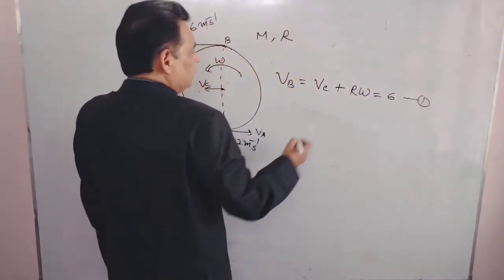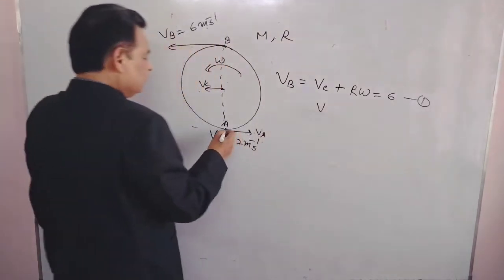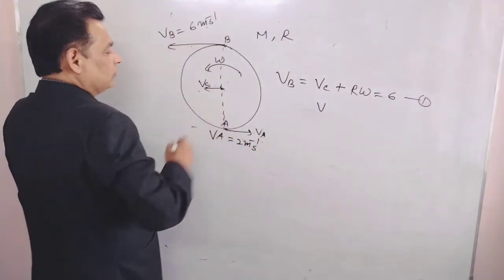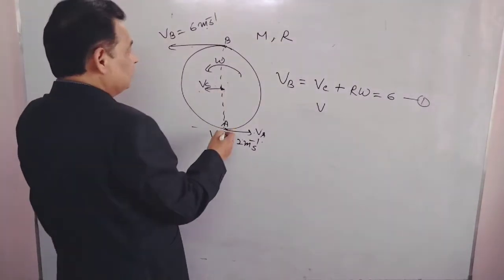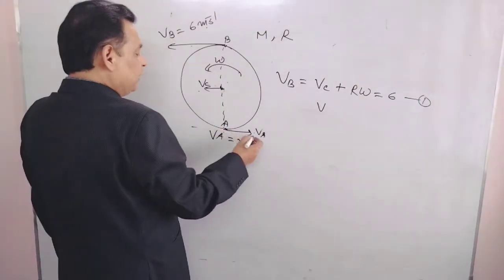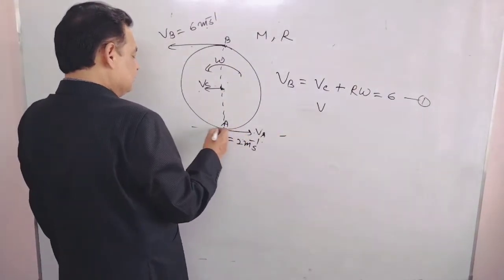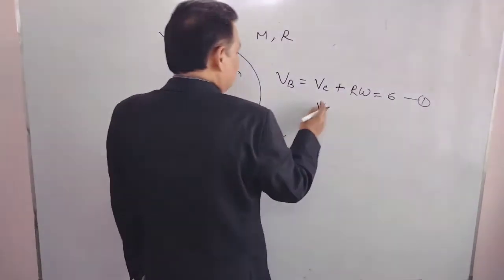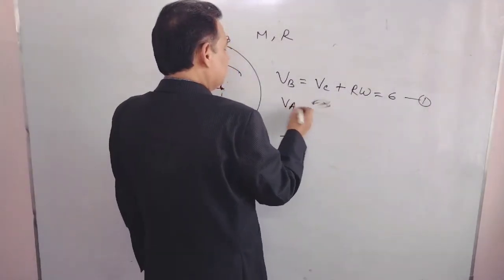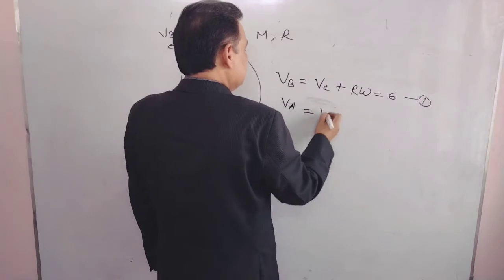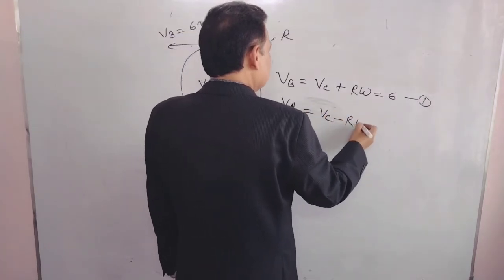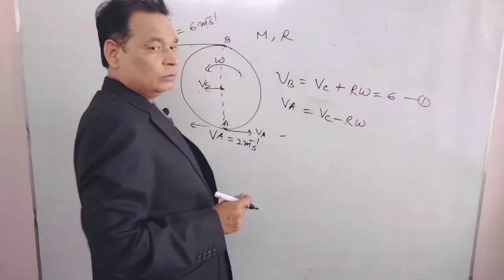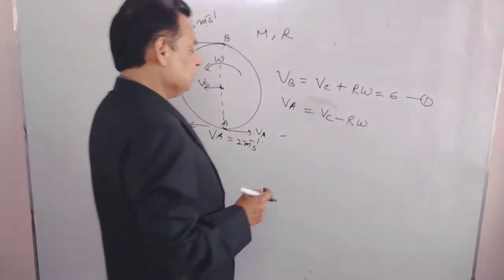In the same way, for this one, Vc minus r omega will be in this direction, Vc is in this direction. So for Va, Vc minus r omega, these are two velocities opposite to each other.